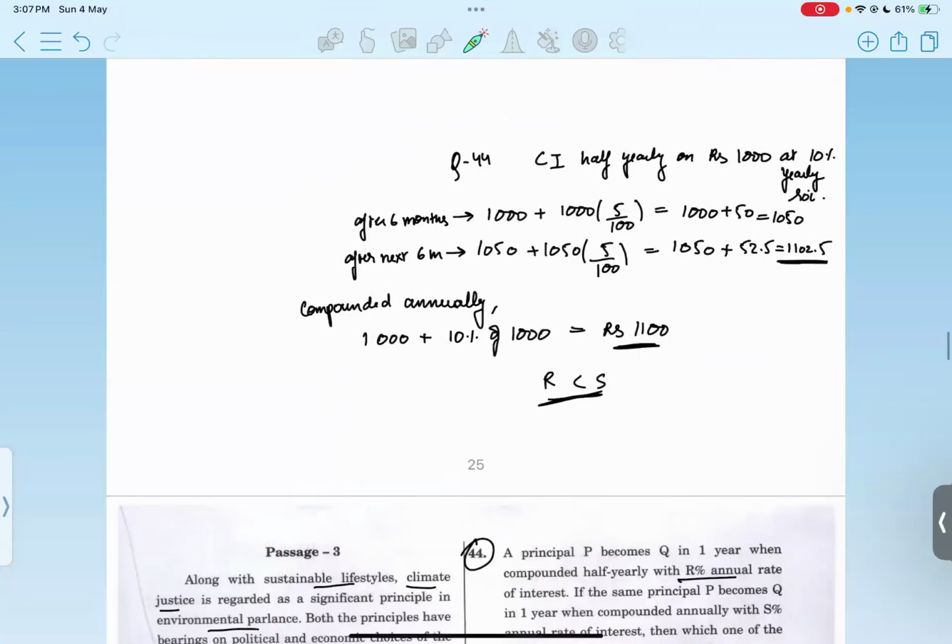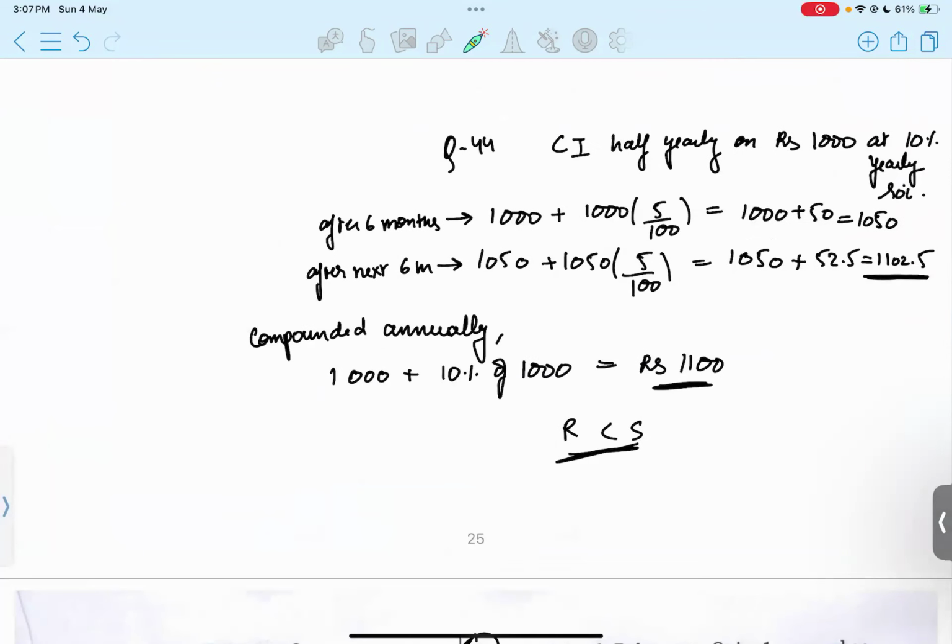In this case, we are just taking an example so as to understand how it works, what the pattern is. Assume the principal amount is rupees 1000 and the interest rate is 10%, compounded half yearly for a 1 year period. Because it is compounded half yearly, we divide the rate by 2, so it becomes 5%.